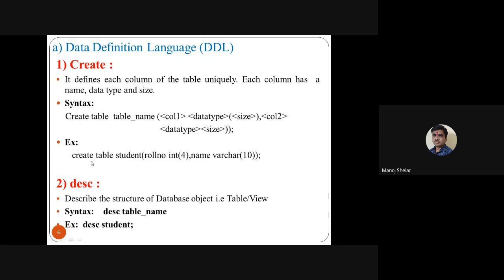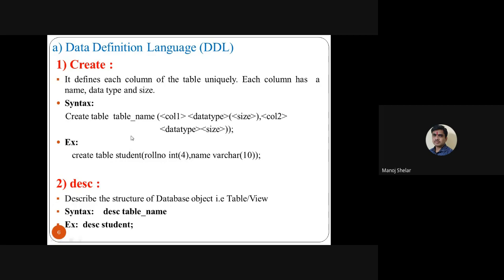A simple example: create one table. Create table student, roll number integer 4, and name varchar, suppose 10. So here we create the student table. It's a simple syntax of SQL. This command works in MySQL, and for example this command works in the Oracle database with a little bit of change: create table student, roll number 4, name varchar 10. So this is the simple syntax of create table in SQL.